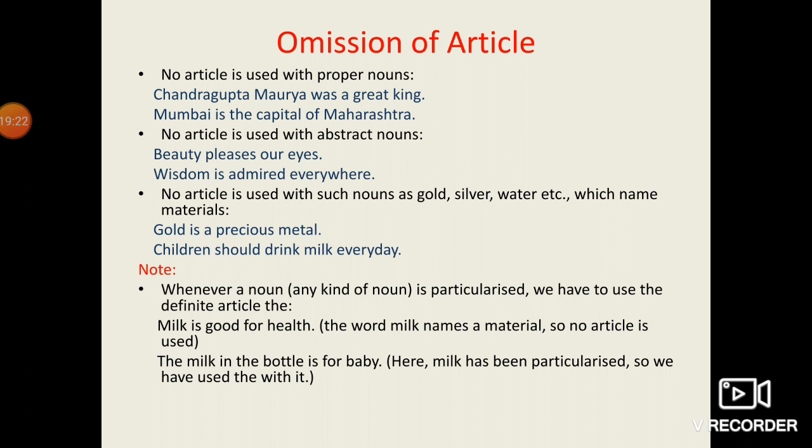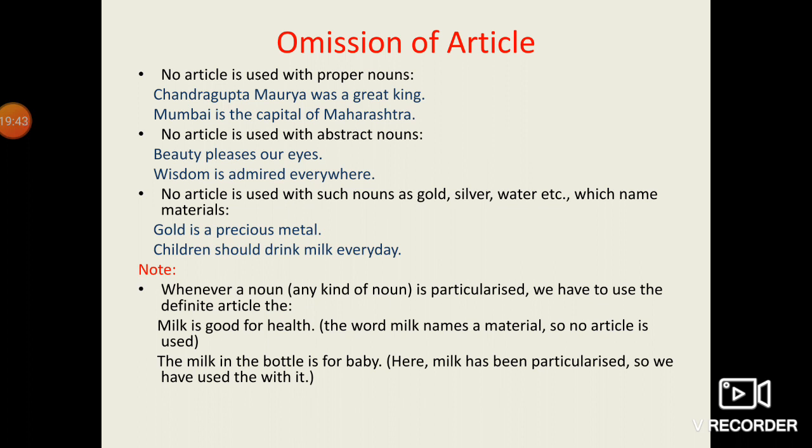Now, in spite of these rules, there are a few more things which you have to keep in mind. Wherever a noun, any kind of noun, is particularized, we have to use the definite article "the" with that.